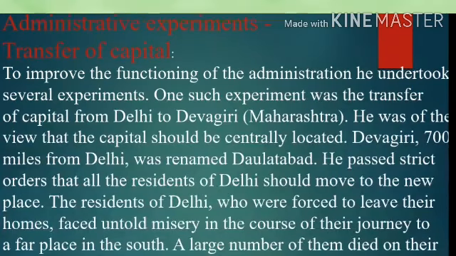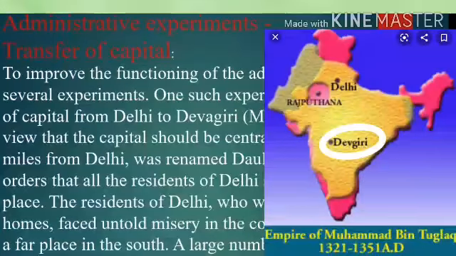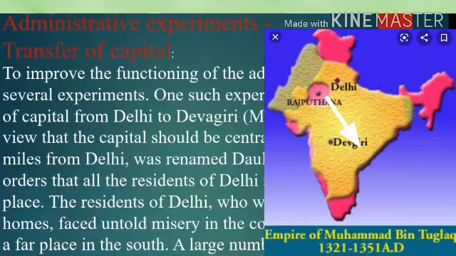Which experiment is that? The transfer of capital from Delhi to Devgiri. Devgiri is in Maharashtra. He was of the view that the capital should be centrally located. So Devgiri, 700 miles from Delhi, was renamed Daulatabad. Muhammad bin Tughlaq renamed Devgiri as Daulatabad, which is far away from Delhi, 700 miles.